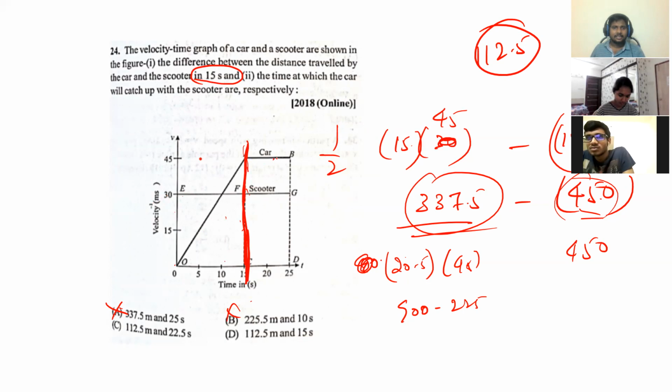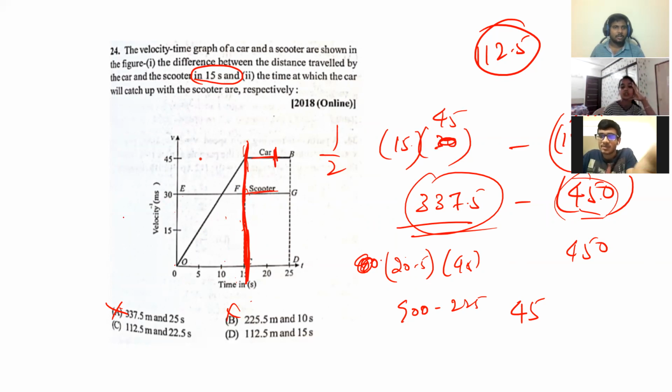Now which is higher, till 15 seconds? It is the scooter. So now the car will be higher, so the car's extra distance, how much should it travel in some time t? It should travel 112.5 distance greater than the scooter.